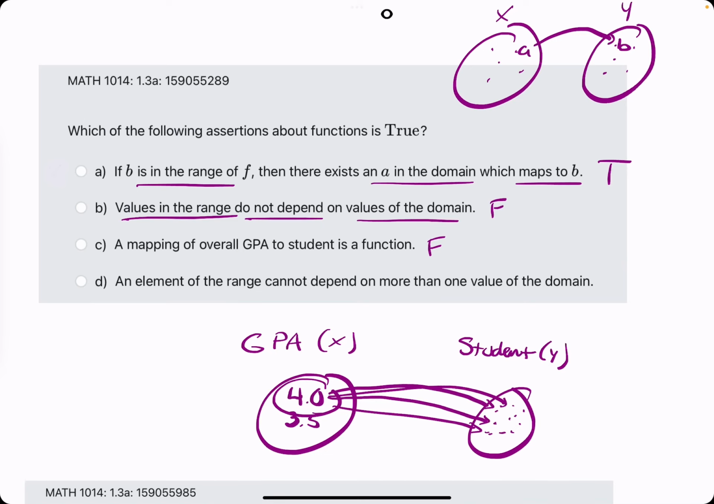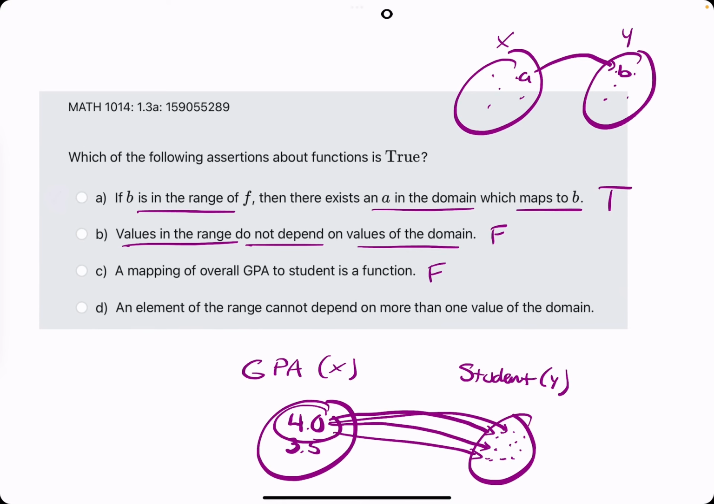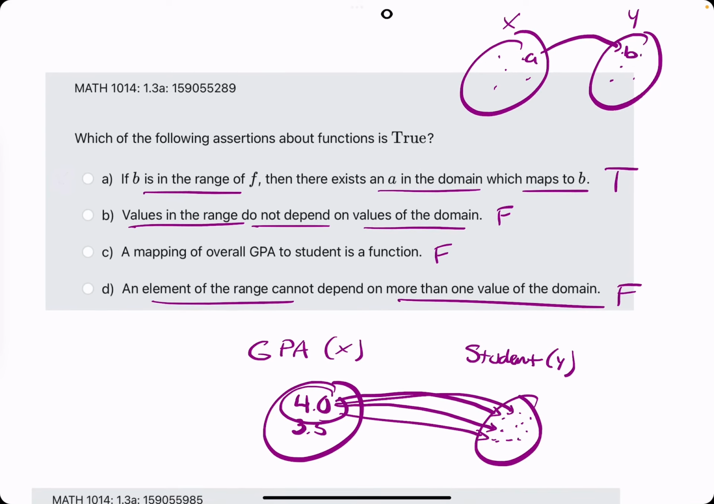D: an element of the range cannot depend on more than one value of the domain. Hold on, let me read that again. Element of the range, so y value, cannot depend on more than one value of the domain. So I think that is also false, because if we have more than one value of the domain, say x equals -2 and also x equals +2, both of those might map to a y value of 4.